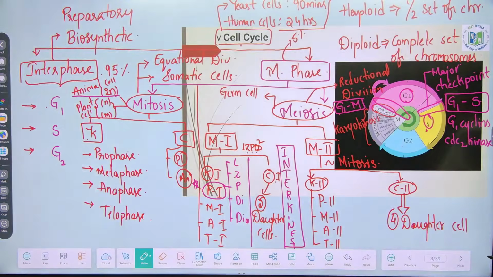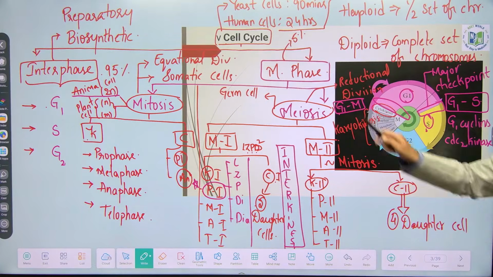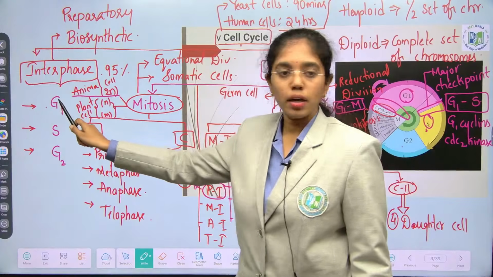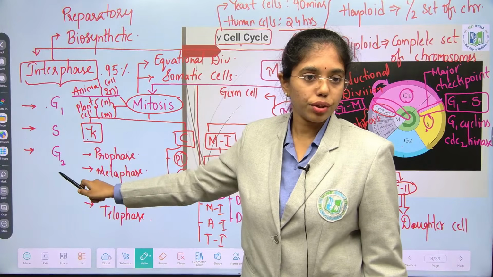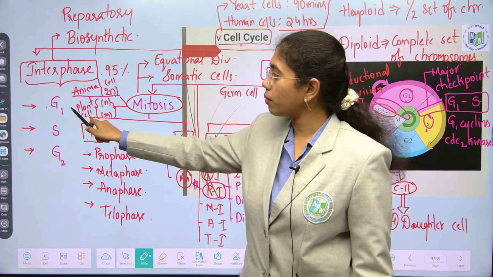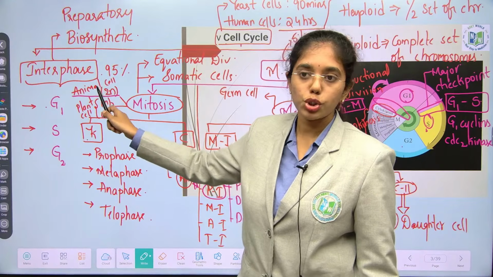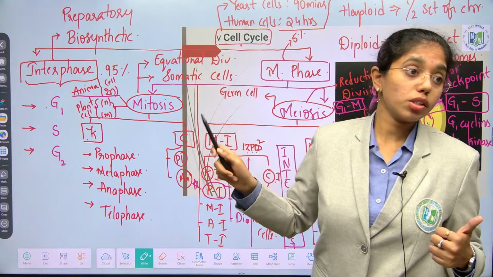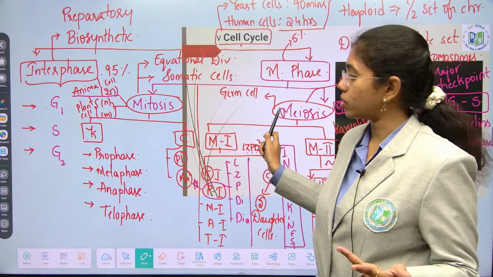Clear with everything, no? From the beginning? Recall everything carefully. From the beginning, what we have learned in cell cycle, interphase and M phase, about G1, S, G2. Those cells which are inactive, from G1 they will directly move on to G0. Next, M phase. Amitosis we have learnt, mitosis, meiosis.